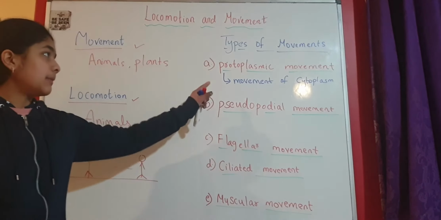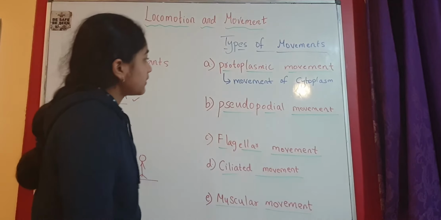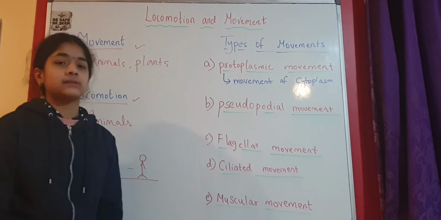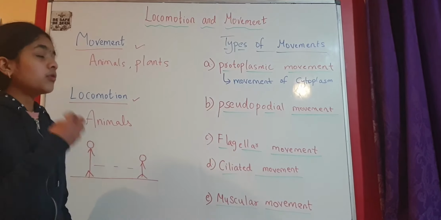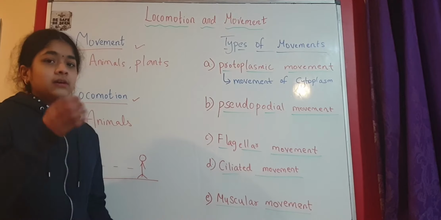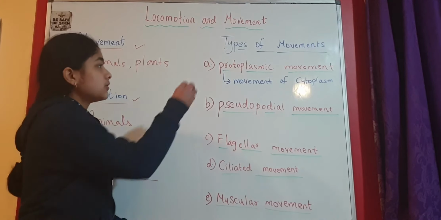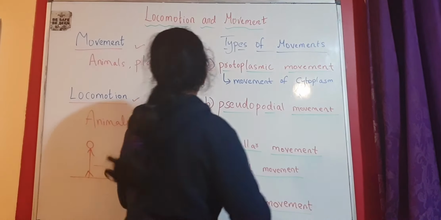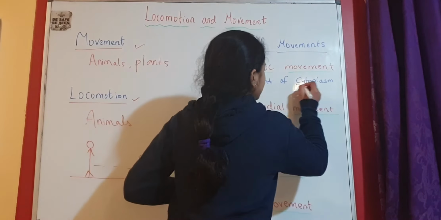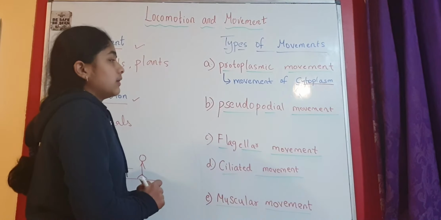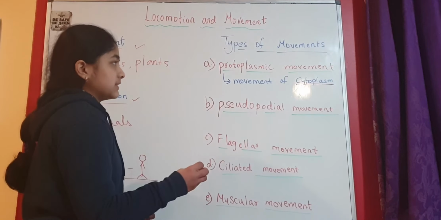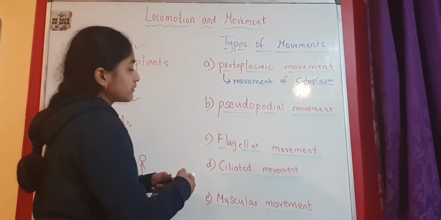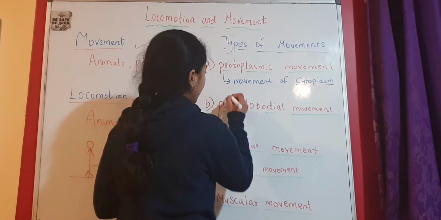Now we will learn about the types of movements. The first one is called protoplasmic movement. Protoplasm means cytoplasm, the fluid in a cell. So protoplasmic movement is the movement of cytoplasm. This movement of cytoplasm has one more name.